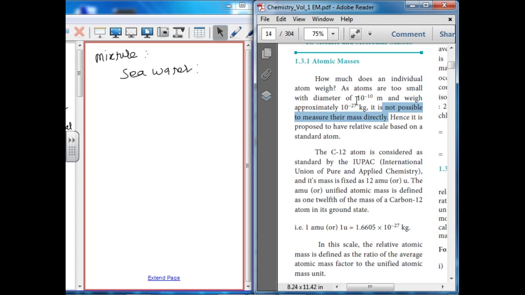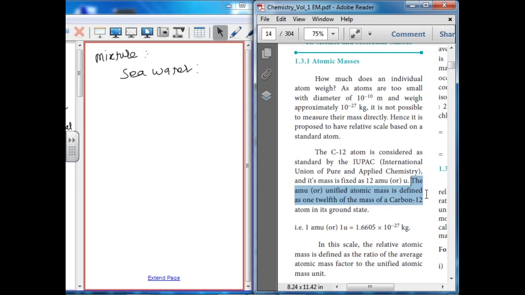So simply, an atom is very small, so its mass cannot be calculated directly. To calculate it, we have to base a relative scale on a standard atom. Carbon-12 is considered as the standard by IUPAC. IUPAC means International Union of Pure and Applied Chemistry. Its mass is fixed at 12 AMU or u. AMU means atomic mass unit. u means unified atomic mass.